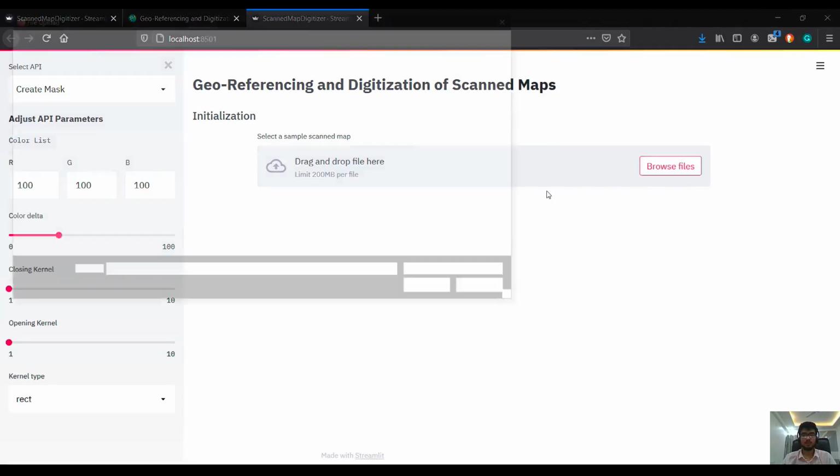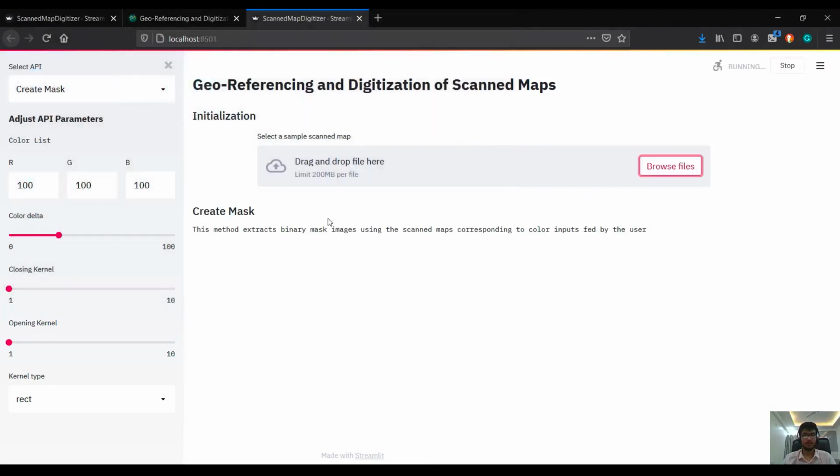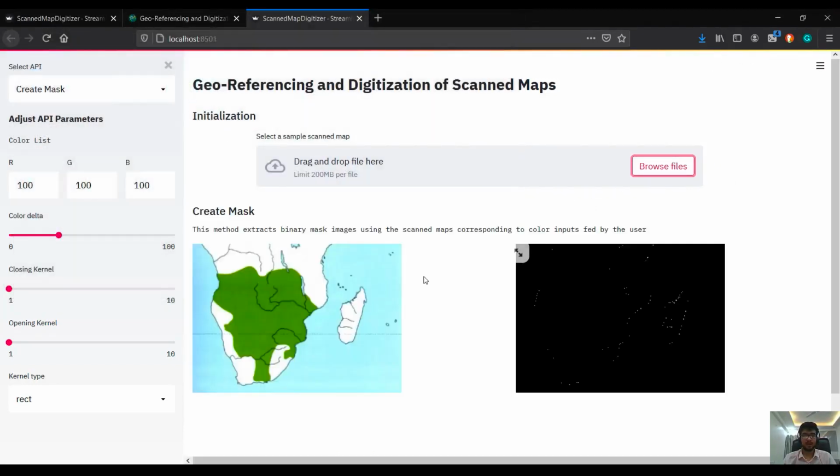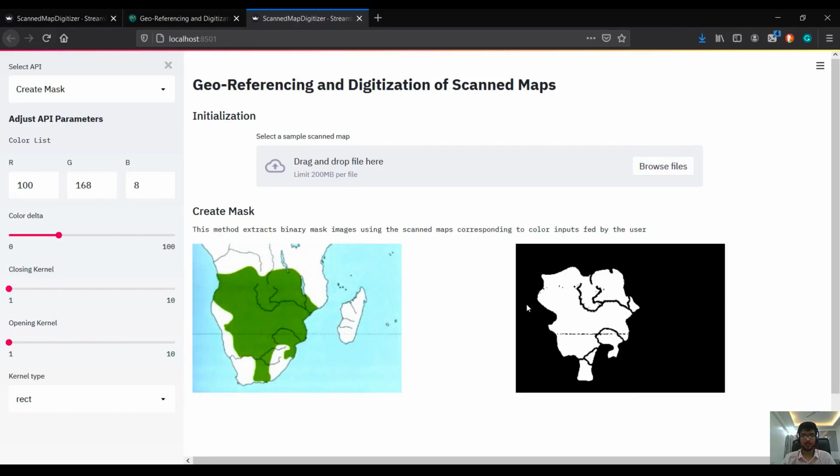I will use this scanned map for my task. As you can see, initially it's not giving a great mask. Now let's tweak some parameters. So it has started to give the mask.